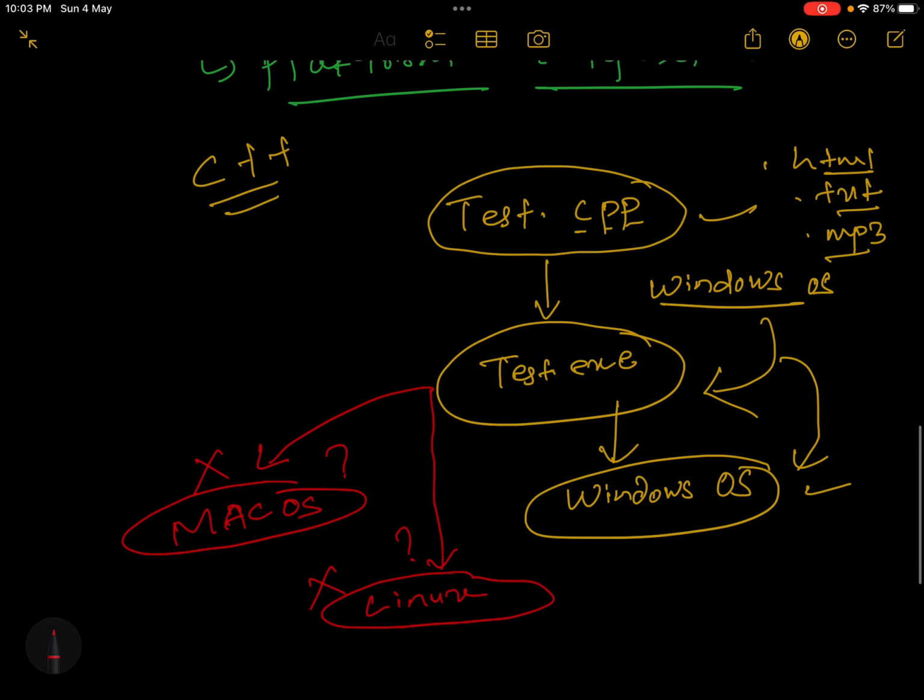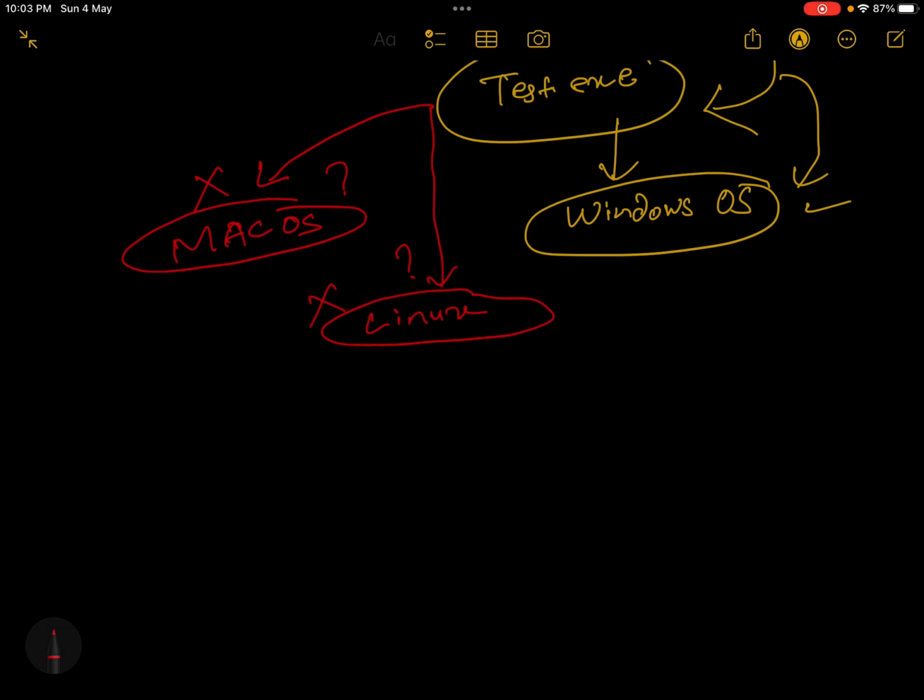So if you compile your C++ code on Windows, then you cannot run it on Mac OS or Linux. So C++ is not platform independent.